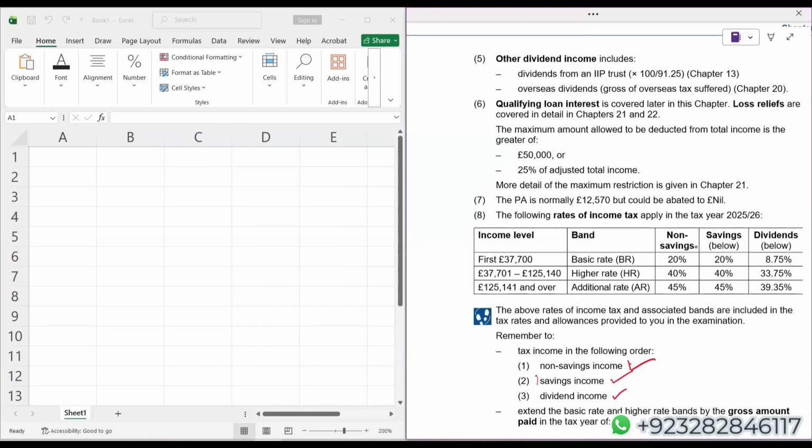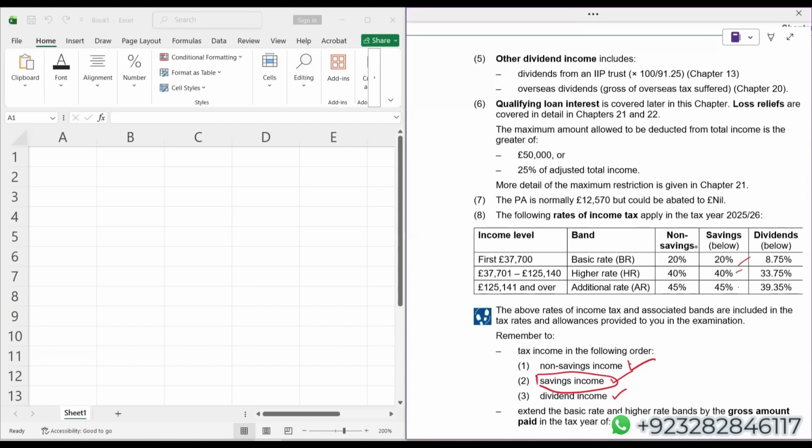Relating to saving income, you cannot directly apply any tax rate on it. Even though the income tax rates of 20%, 40% and 45% are exactly the same in non-saving and saving income, within saving income we have a few additional rules.